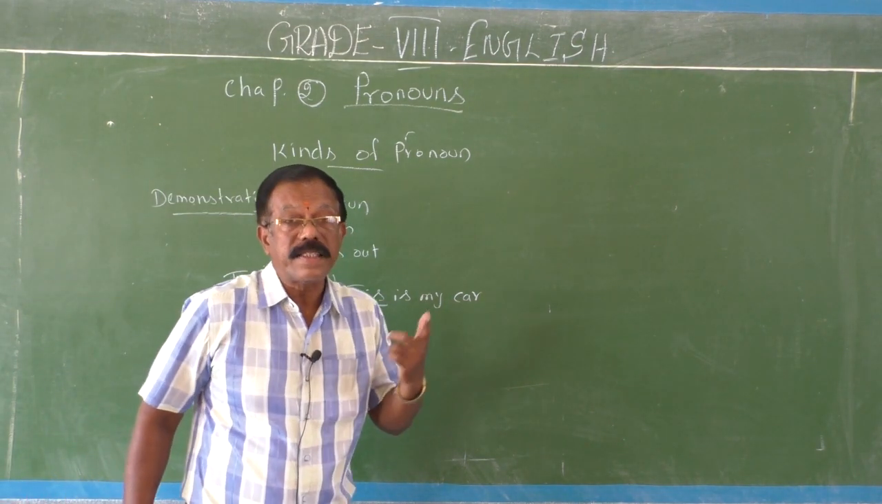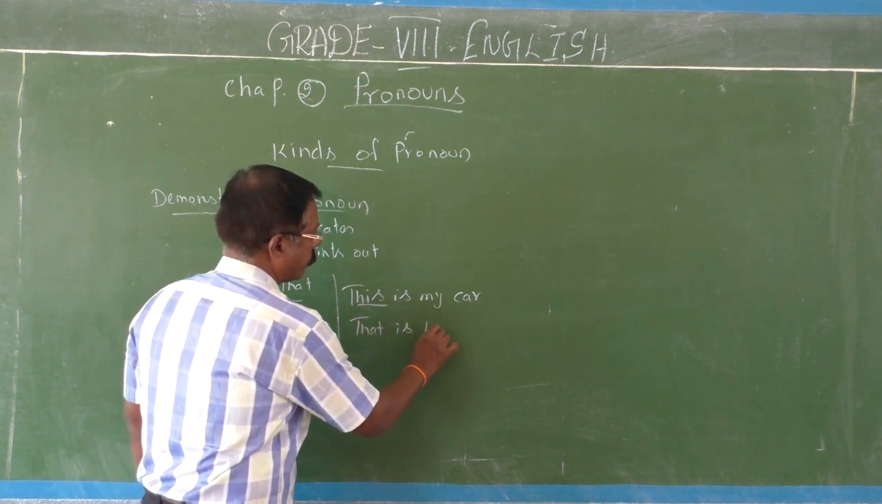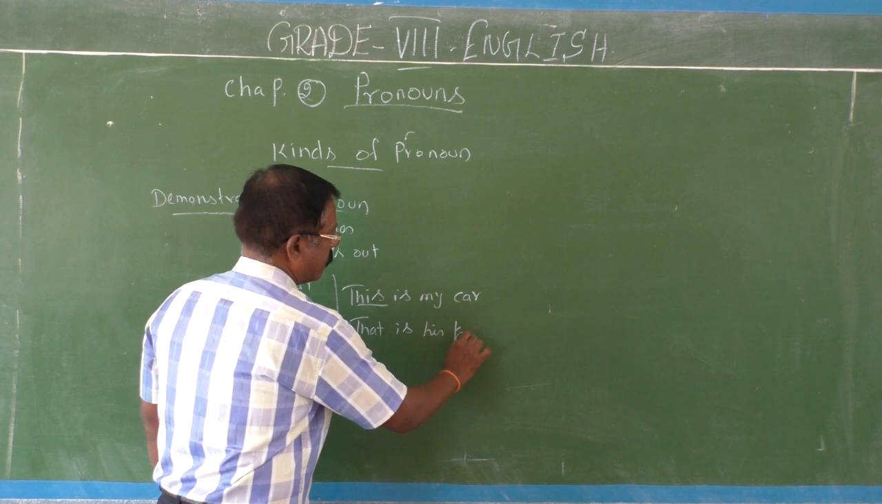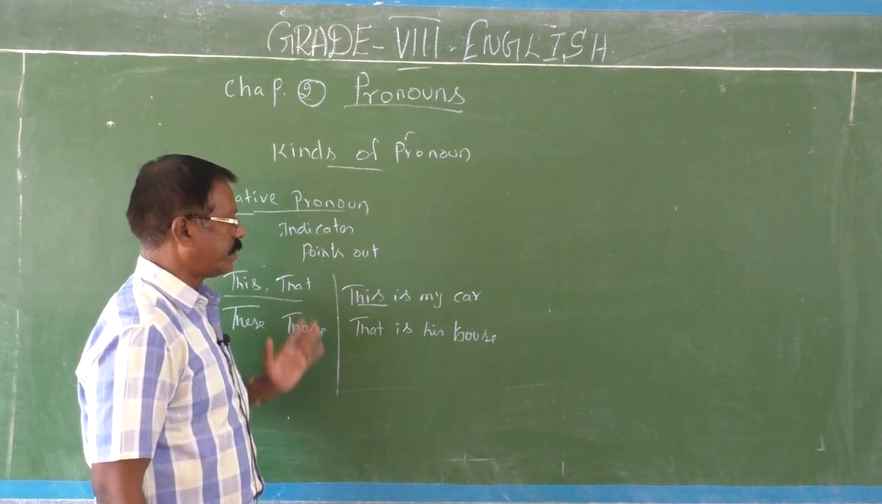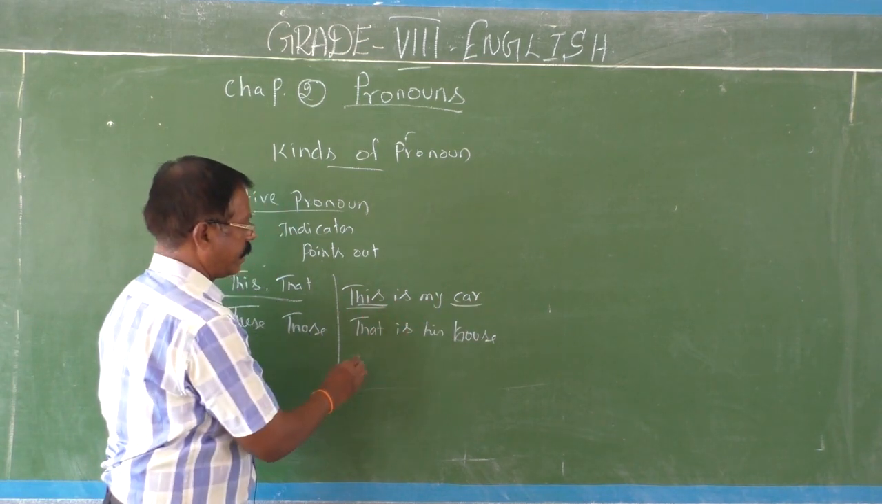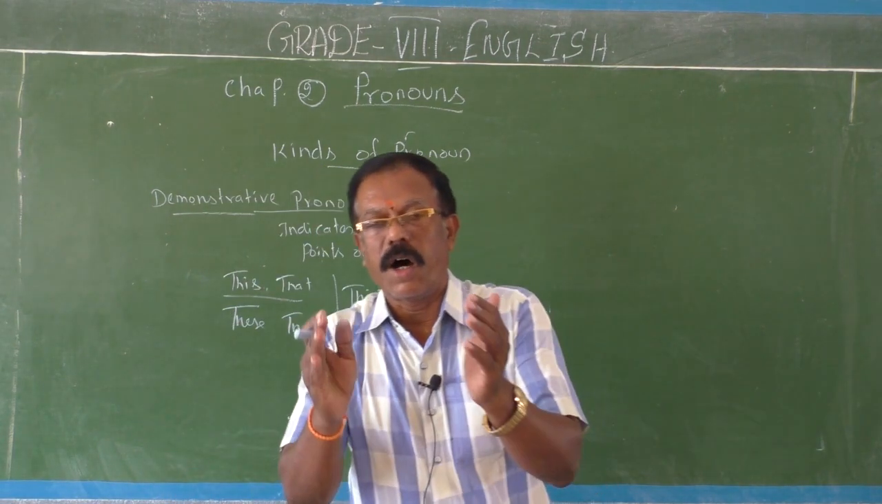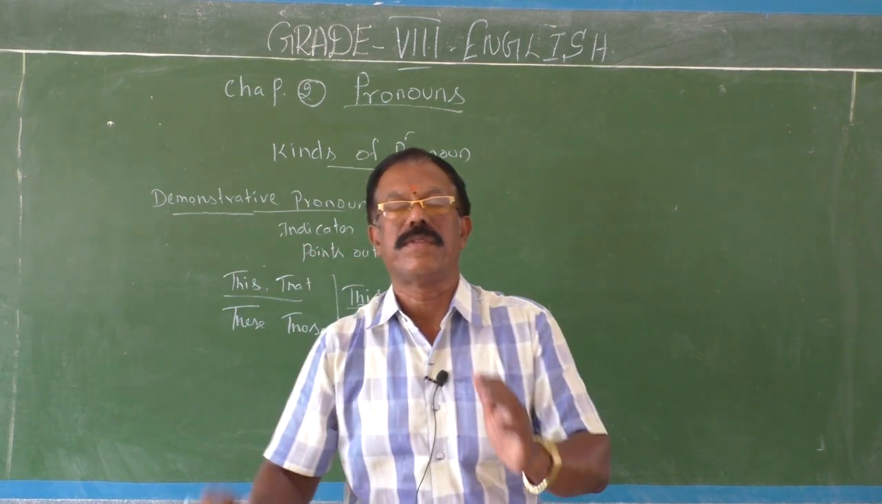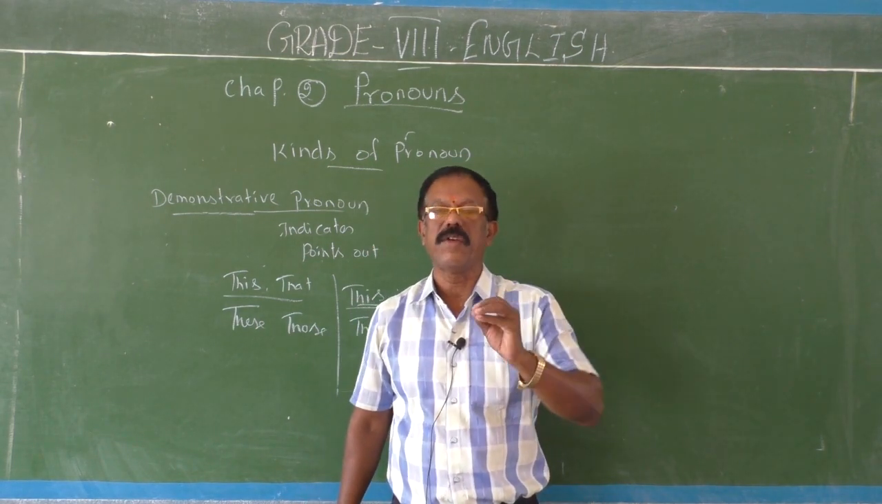Then, that is his house. So this is my car, that is his house. See, I use singular nouns only, my car and his house. So this and that are always used with singular nouns. Don't forget children, keep it in your mind.